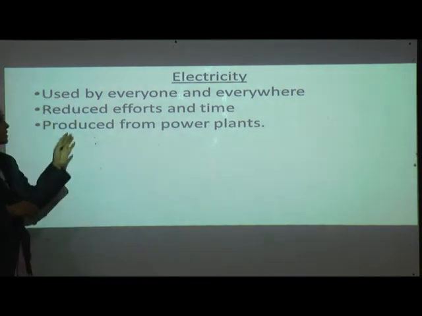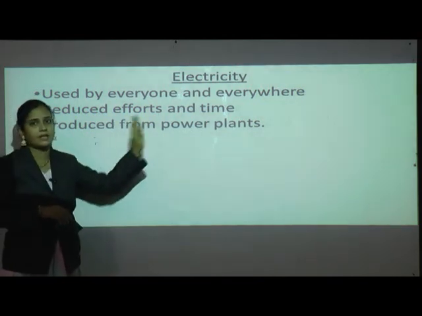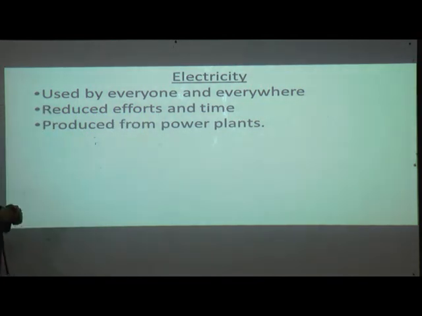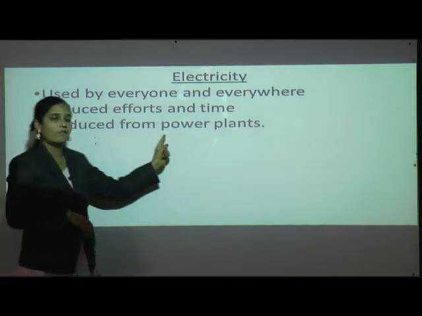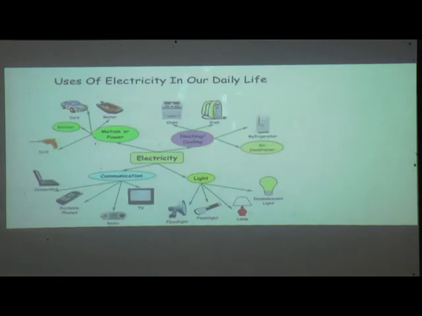Those mixers are also based on electricity, isn't it? So when we use mixers, it reduces our efforts and time also. How do we get electricity? From power plants. Okay, now all of you understood what is meant by electricity, and even the uses of electricity.